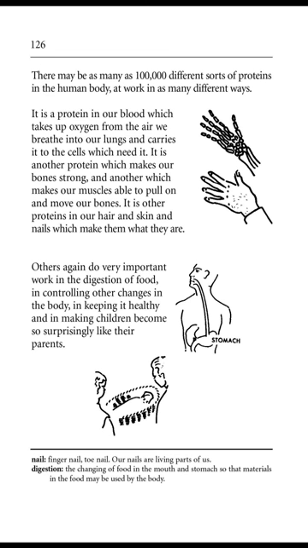It is another protein which makes our bones strong, and another which makes our muscles able to pull on and move our bones. It is other proteins in our hair and skin and nails which make them what they are. Others again do very important work in the digestion of food, in controlling other changes in the body, in keeping it healthy, and in making children become so surprisingly like their parents.